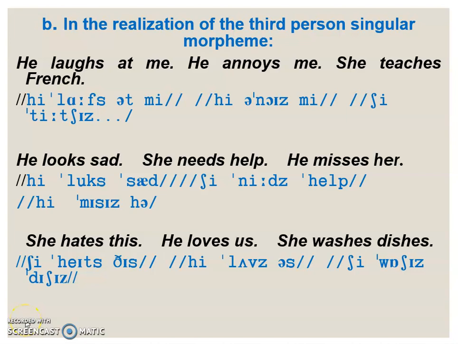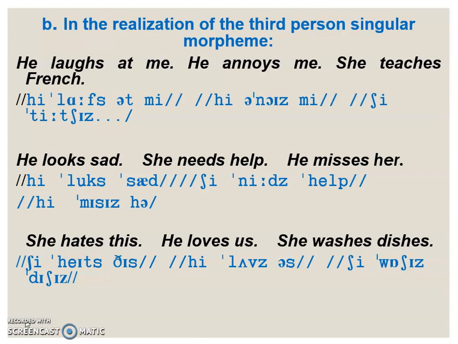Let's see the realization of the third person singular morpheme. He laughs at me. Laugh. The last sound of the verb, f, is voiceless, so the third person singular morpheme is realized as a voiceless sound because f is voiceless too.